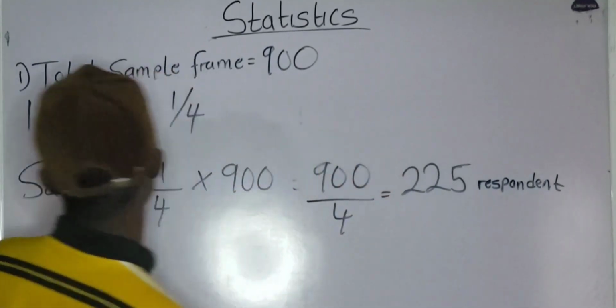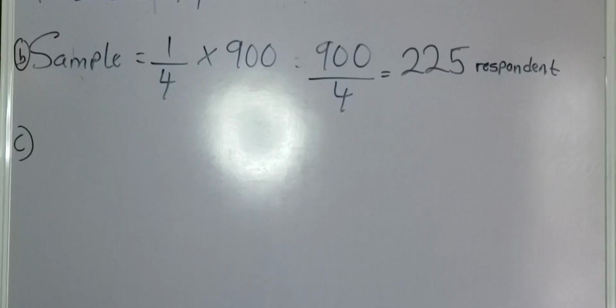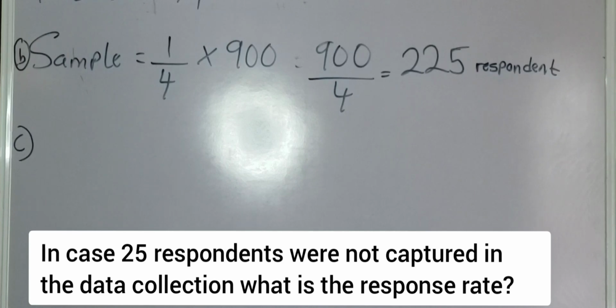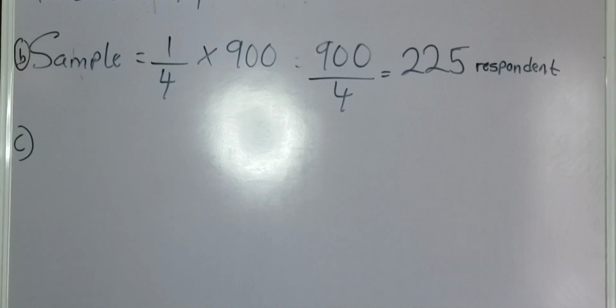Okay? Now, the third question says, in case 25 respondents are not captured in the data collection, what is the response rate? Now, please, I want you to pay attention. Response rate is given by this formula.